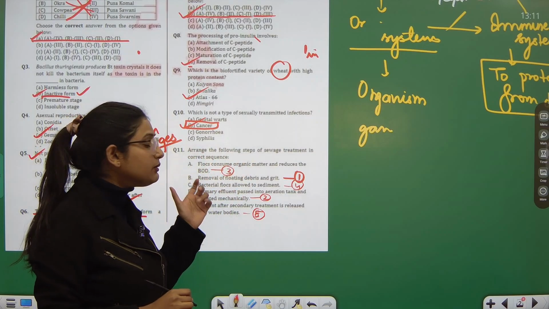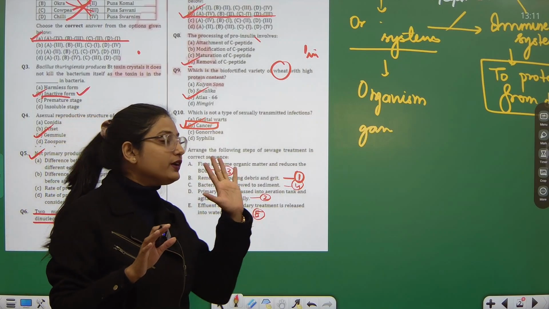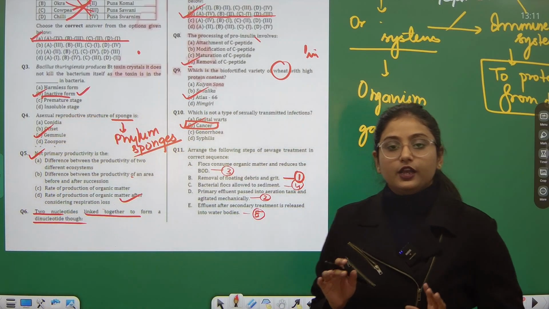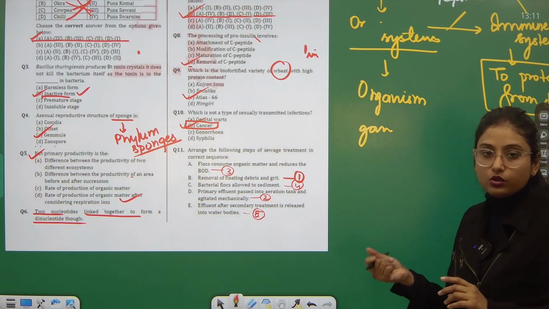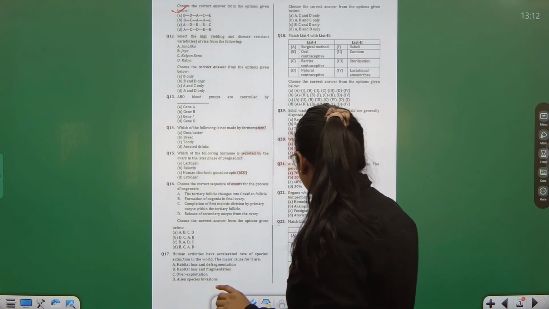Once the BOD is removed, the bacterial flocks are allowed to sediment and thereby the effluent is released for the secondary treatment. So the answer lies in A part.